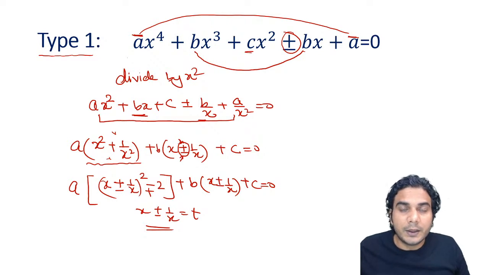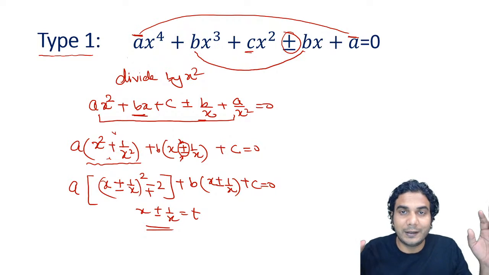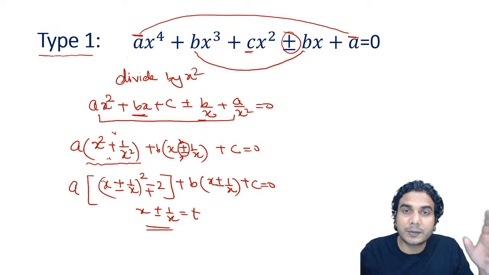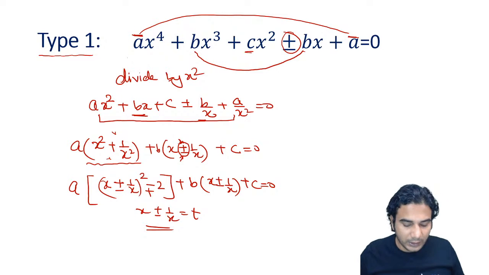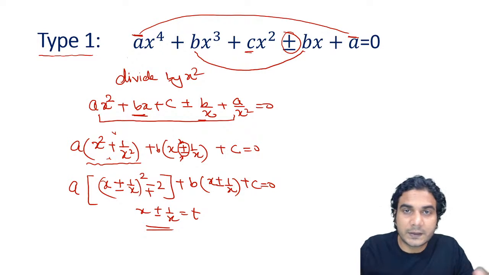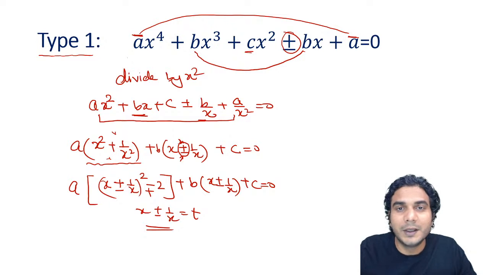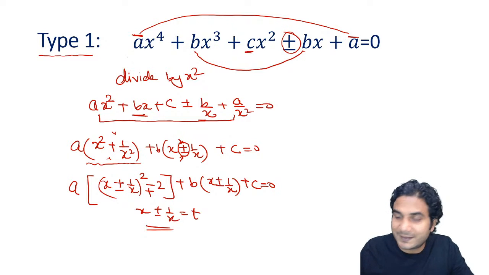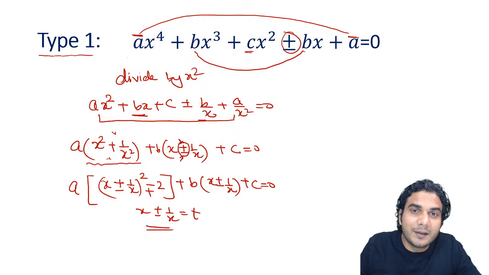I hope it is clear. Now let me explain this again. Whenever you have the first coefficient and last coefficient same, and the second and second last the same in magnitude, plus b or minus b might be there in the second last term, and the middle term can have any coefficient, in such a case just divide the fourth degree equation by x square. After dividing, club the first and last terms, and the second and second last terms, and the middle term will be a constant. All right, then you can express this equation as a quadratic in (x + 1/x) whole square or (x − 1/x) whole square. All right, so that was the type.